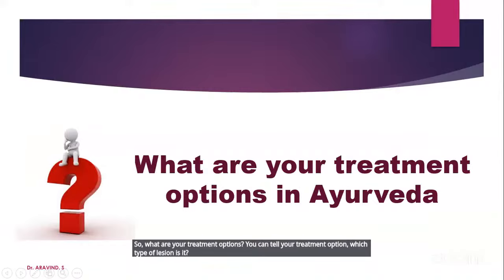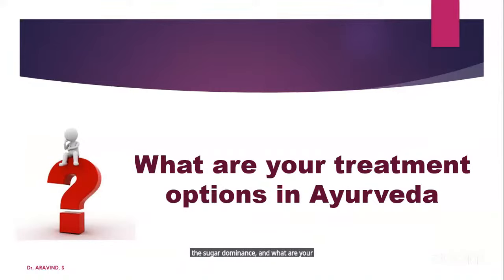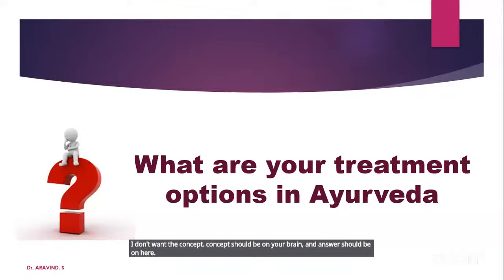Doshic predominance. And what are your treatment options? You can answer. I think you are more enthusiastic to answer. You can tell. Kapha Pitta. Okay. In the last class, I have told that I don't want clinical explanation. I want the medicine in your hand. I want the name of the medicine. Okay, concept is in your brain. No, I don't want the concept. Concept should be on your brain and answer should be on your pen.